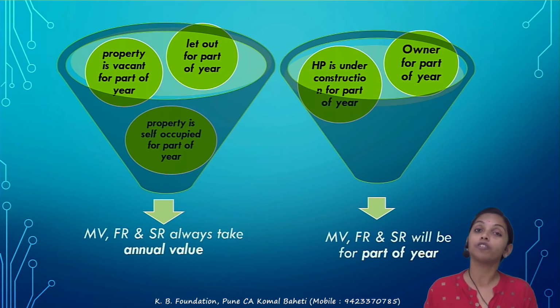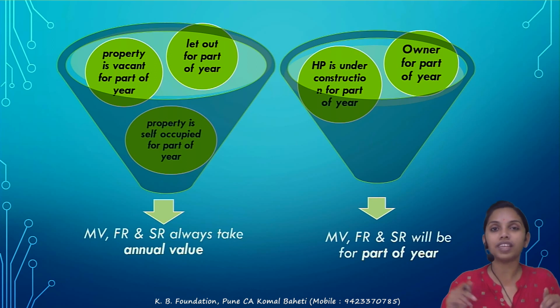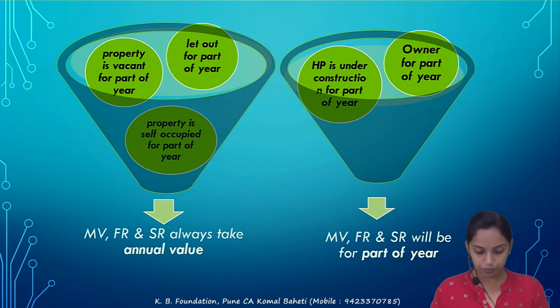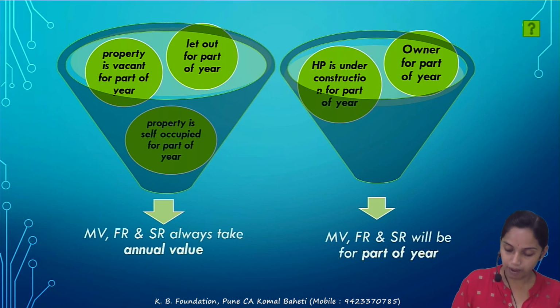Next, if you are the owner for the part of the year and acquire the property in the month of January only, so you would be owner only for the 3 months during the previous year. Yeah, in this case the municipal value, fair rent and the standard rent are to be taken for the 3 months. Are you clear with this? So there is a question on this part as well.